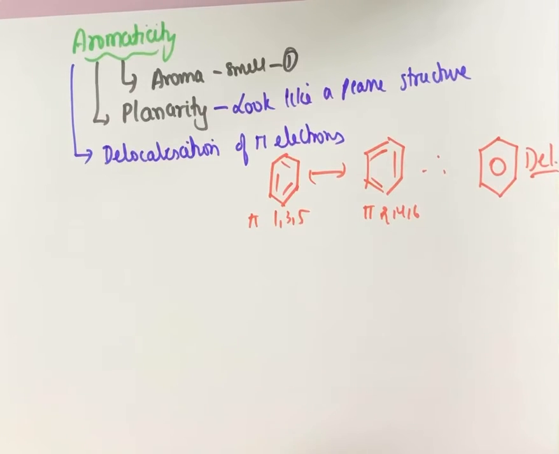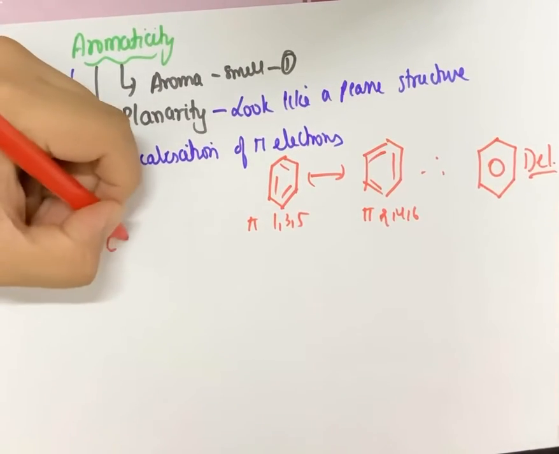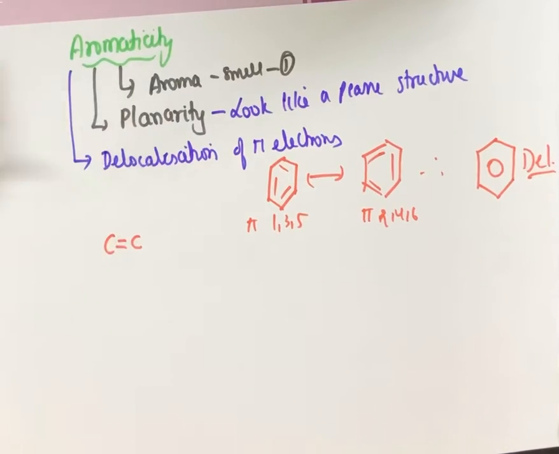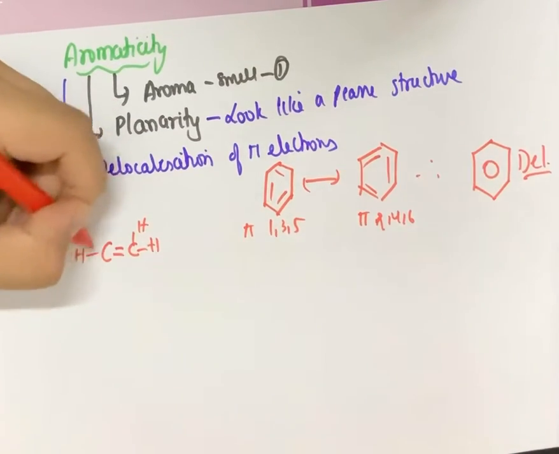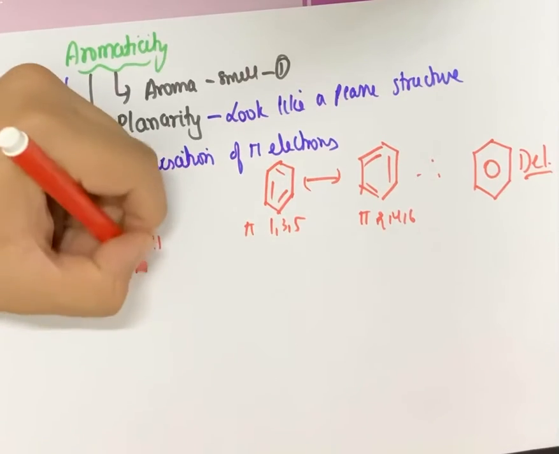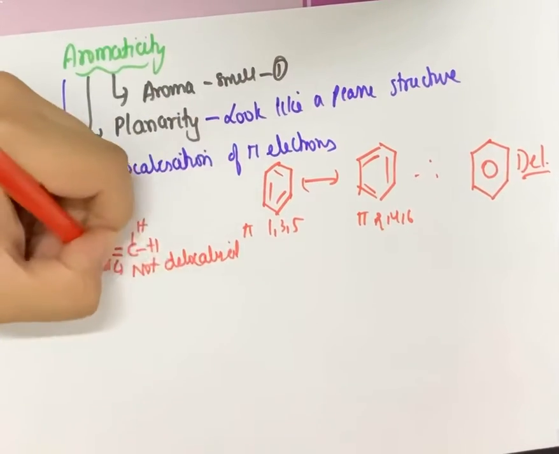Now in comparison to this, if I take an aliphatic hydrocarbon like ethene, in ethene the pi bond has to be between carbon 1 and 2. So the pi bond has to be here in case of ethene. So it is not delocalized. It is fixed.